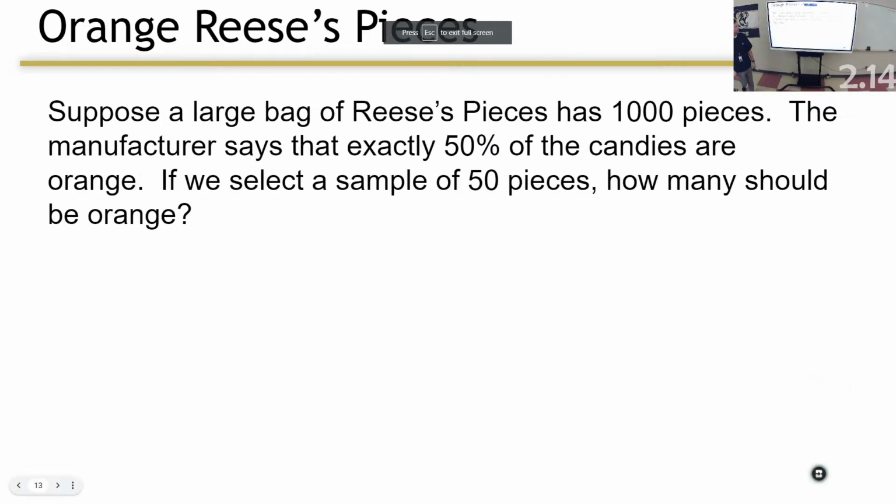Suppose a large bag of Reese's Pieces has 1,000 pieces in it. The manufacturer says 50% of them are orange. I'm going to select a random sample of 50. How many should be orange? 25. Would I be surprised if I got 25? No. In fact, I'd probably be more surprised if I got exactly 25, maybe 26, maybe 24. Would I be surprised if I got 0? Yes. Would I be surprised if all 50? Yes.